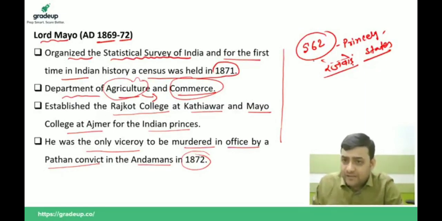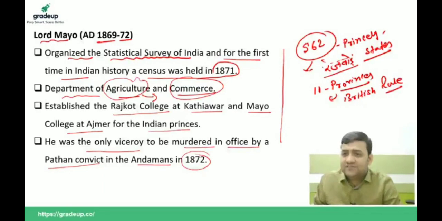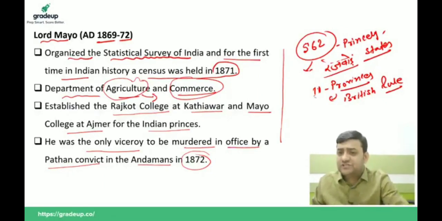Apart from these 562 princely states, there were 11 provinces in India directly under the control of British rule. These 11 provinces did not have any princes or monarchs. They were directly ruled by the British Parliament with its rules, regulations and laws.